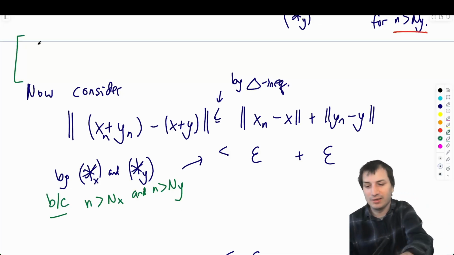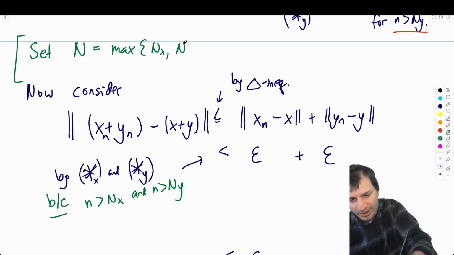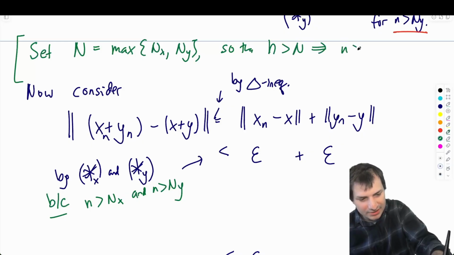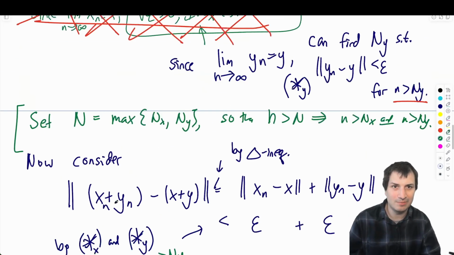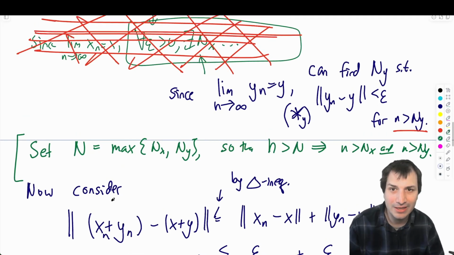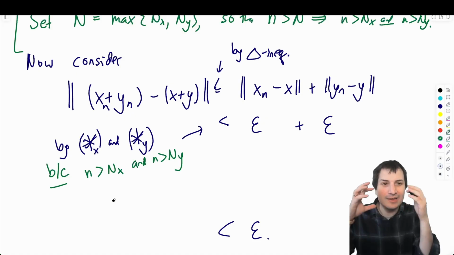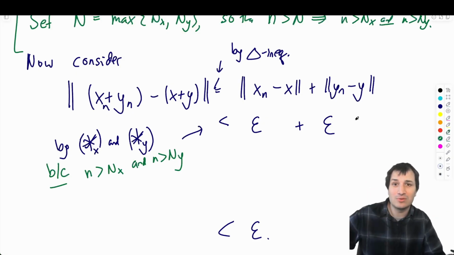And this is the choice of n. So I'm going to set capital N to be the maximum of nx and ny, so that n bigger than N means n is bigger than nx and n is bigger than ny. And that's going to let me apply star x and star y. This is a detail that some people have been missing, and it's an important detail that comes up a lot. You can see why I'm using it: I want to be able to use it for both, and I'm setting up a situation where the n's are such that I can use both star x and star y.